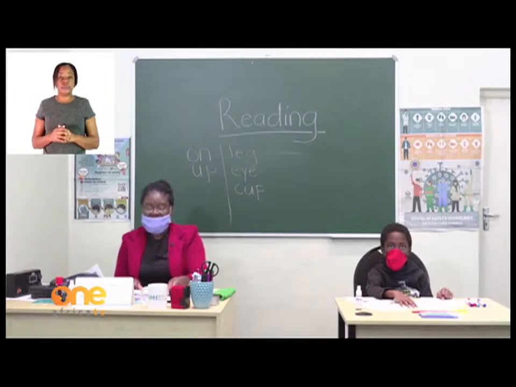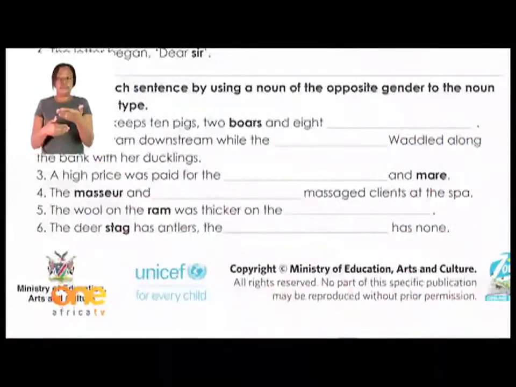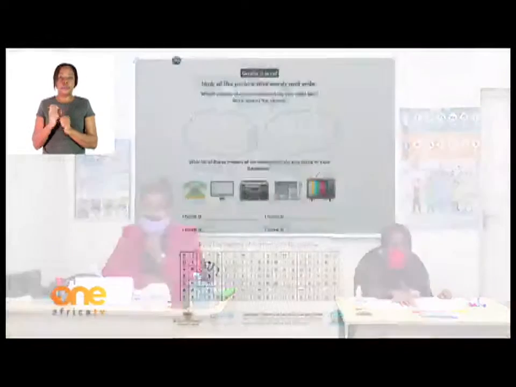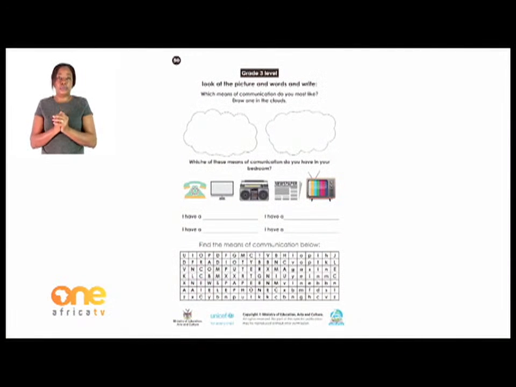Let's go over to page 30 with the grade 3s. Look at the picture and words and write, which means of communication do you like most? Draw one in the clouds. You have the communication tools which are given here under. Remember, we did them. We gave them the names also. So now you know which one is your favorite, the one that you like most. I want you to choose from these ones and draw it nicely and neatly in those two clouds above them.